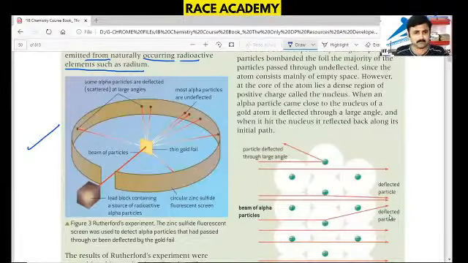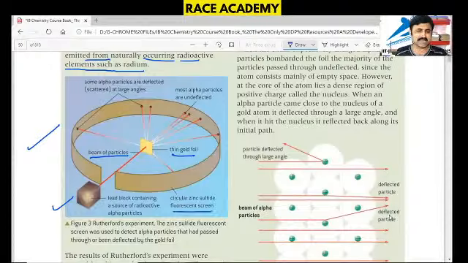A lead block containing a source of radioactive alpha particles is given at one end, and these alpha particles fall on a thin gold foil. A beam of alpha particles is coming onto that foil, and there are some deflections, and a circular zinc sulfide fluorescent screen is also kept around the foil.